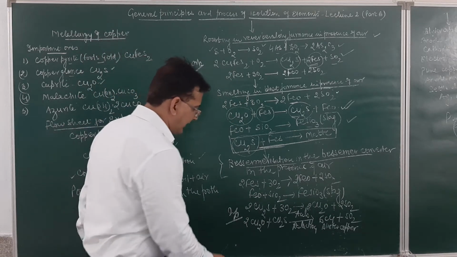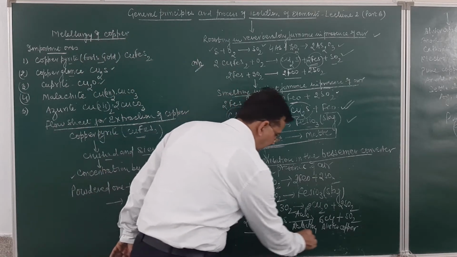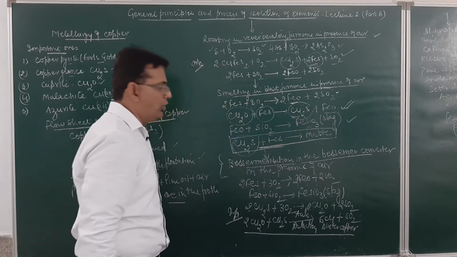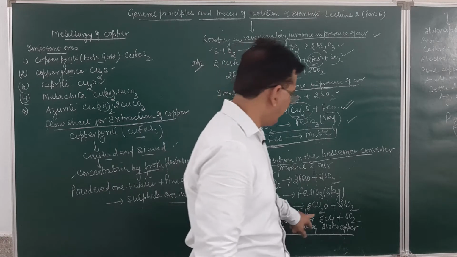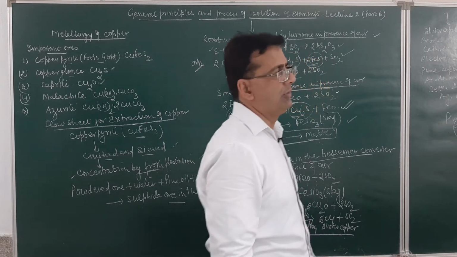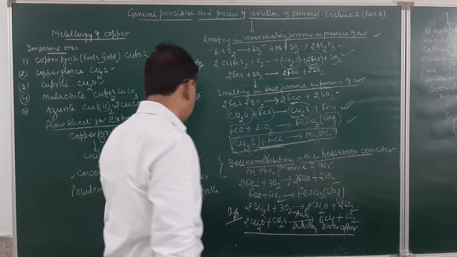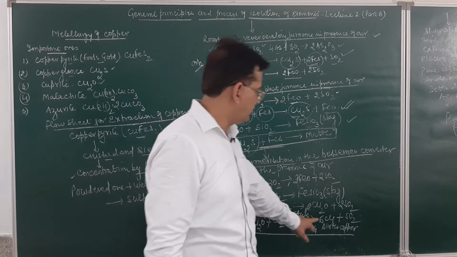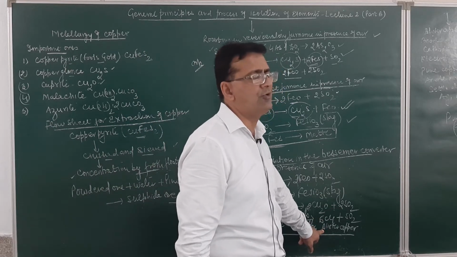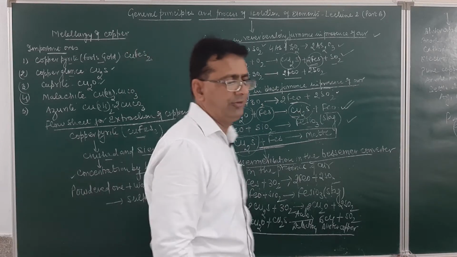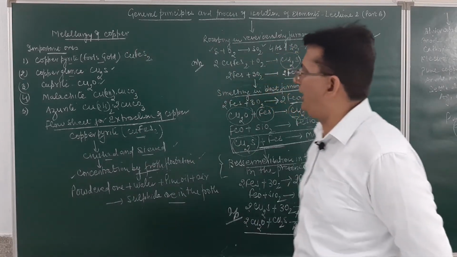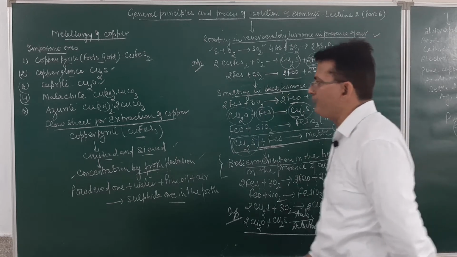This again is a very, very important reaction. Cu2O when reacting with copper sulfide will undergo auto reduction and form blister copper, and a gas will be given out, and the name of the gas is sulfur dioxide. After this, the purification is to be done by the refining process. But before discussing the refining process, let me recapitulate again the flow sheet for the extraction of copper.